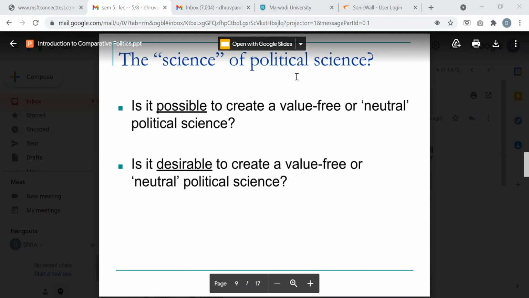Yes. Sir, value free, I don't think so. If there are no values, then there's no point in governing, because then there wouldn't be an improvement or betterment of society through political means or through political science.